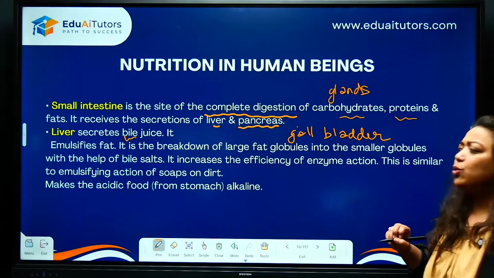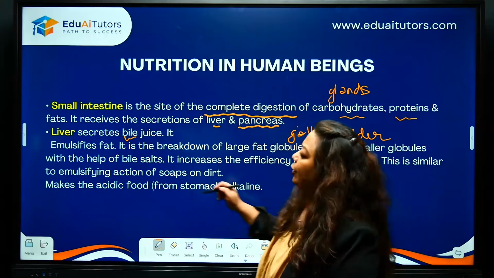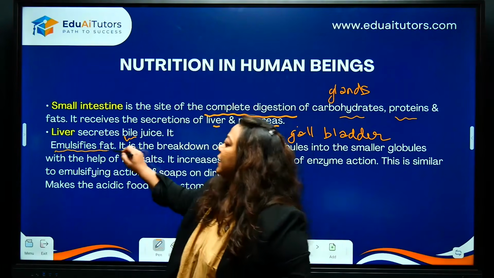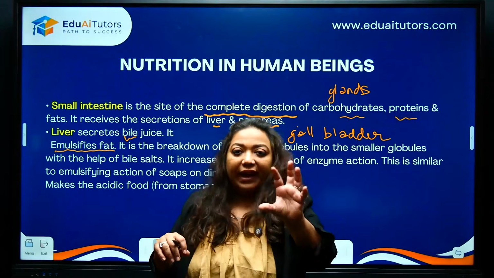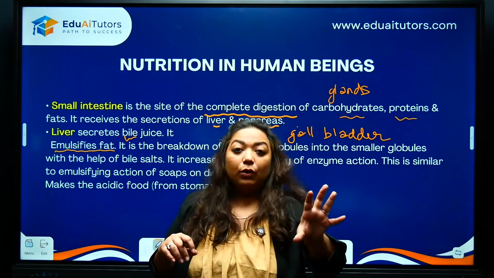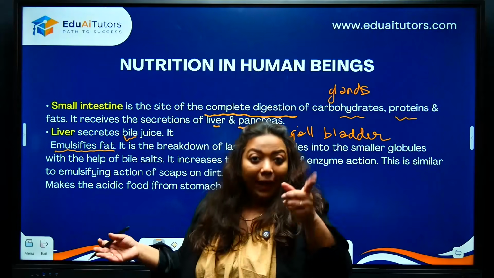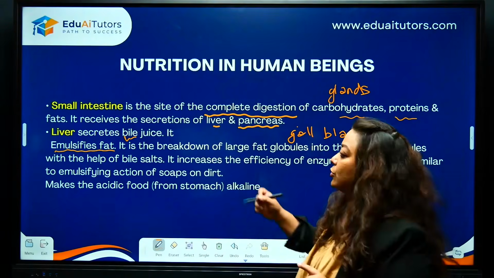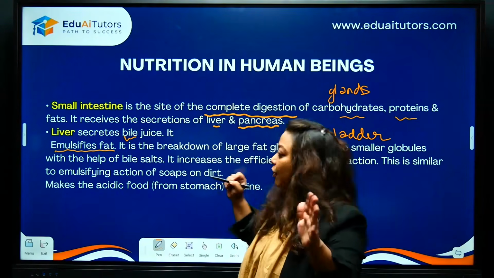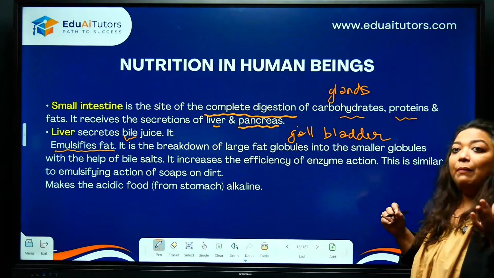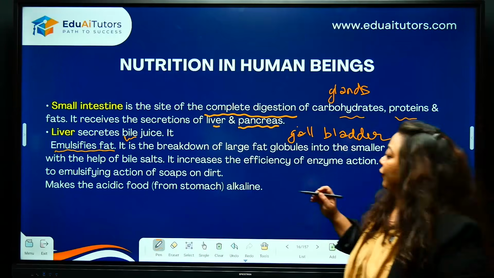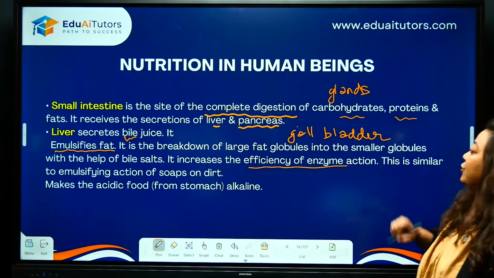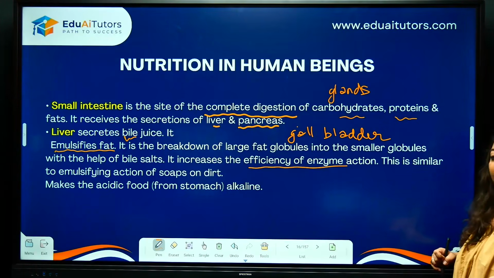But what does bile do? Bile is basically going to do something called emulsification of fats. Fat molecules are big. They need to be broken down more and more. Bile is the one that does the breaking down of fats, which is what we call emulsification of fats. Clear everyone? Further, it also increases the efficiency of the enzymes which are functioning.